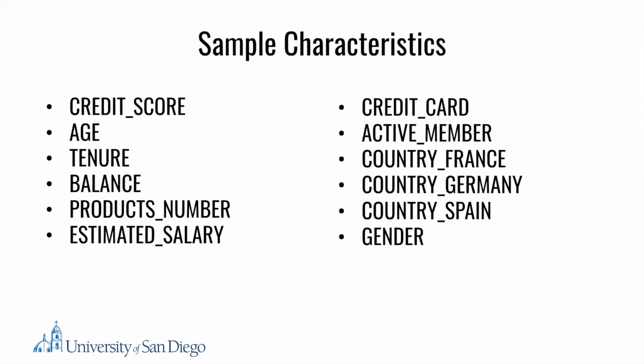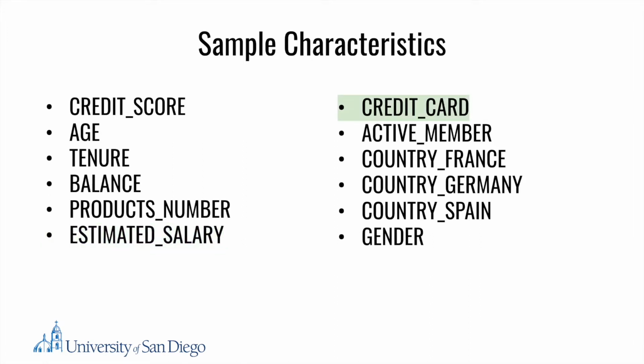The following are the independent variables included within the analysis. Credit score is a discrete variable that indicates the bank customer's credit score. The variable age is a discrete variable that indicates the customer's age. The variable tenure is a discrete variable that indicates the amount of years the customer has been at ABC. The variable balance is a continuous variable that indicates the customer's bank balance. The variable product number is a discrete variable that indicates the amount of products per member. The variable estimated salary is a continuous variable that indicates the estimated income per customer.